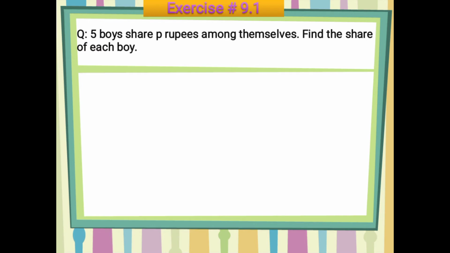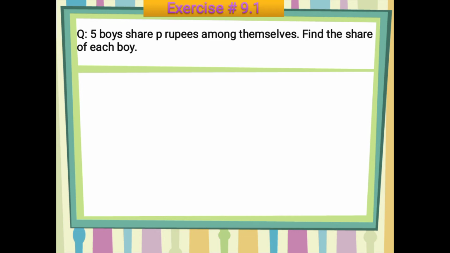So now moving on towards exercise number 9.1 again, and next you have the question: 5 boys. Total number of boys here is 5 and they have to share p rupees among themselves. Class, please listen to this one very carefully because most of you are making so many mistakes in this type of question. So I am repeating this topic just because of this question.